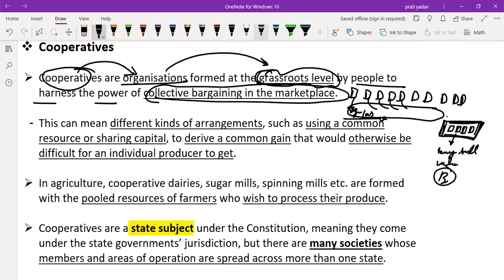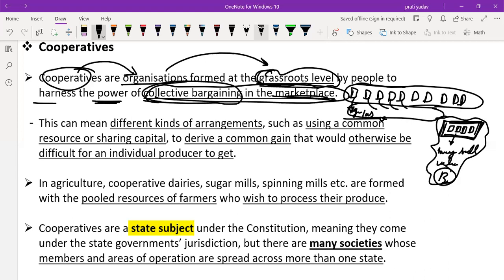So it is profitable for those 10 people, and it also increases the collective bargaining power of the farmers, because they can protest and raise their concern to the government that their product is not selling. Individually, no one can protest, but in a group they can raise their issue and say what they want from the government. So cooperatives are organizations formed at the grassroots level by people to harness the power of collective bargaining in the marketplace.